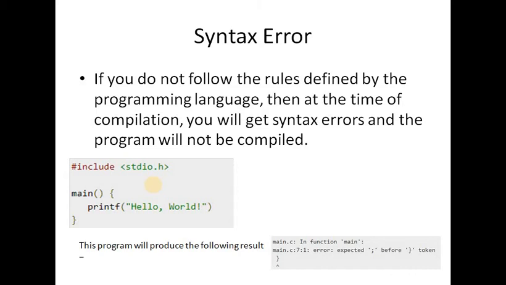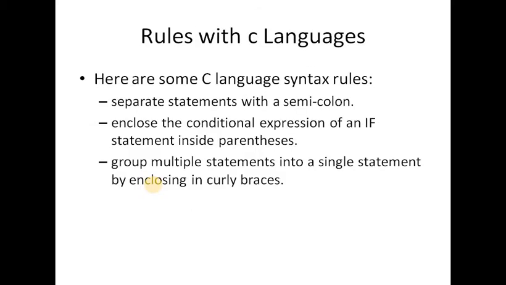Now we talk about syntax errors. Syntax errors are mistakes in the source code, such as misspelling of an instruction or mnemonic, or failure to declare a label before using it in the program. A syntax error will occur if we do not follow the rules of C or any programming language. So then an error will occur.